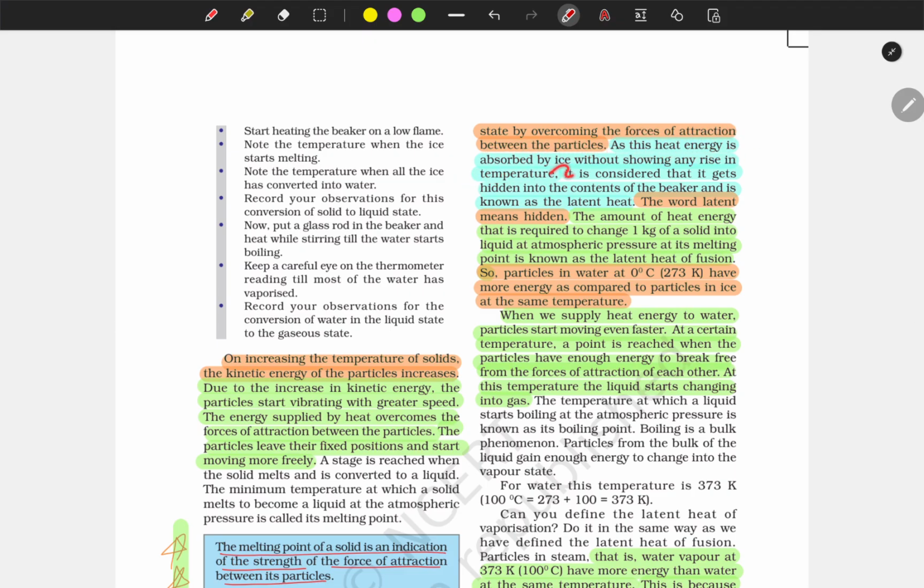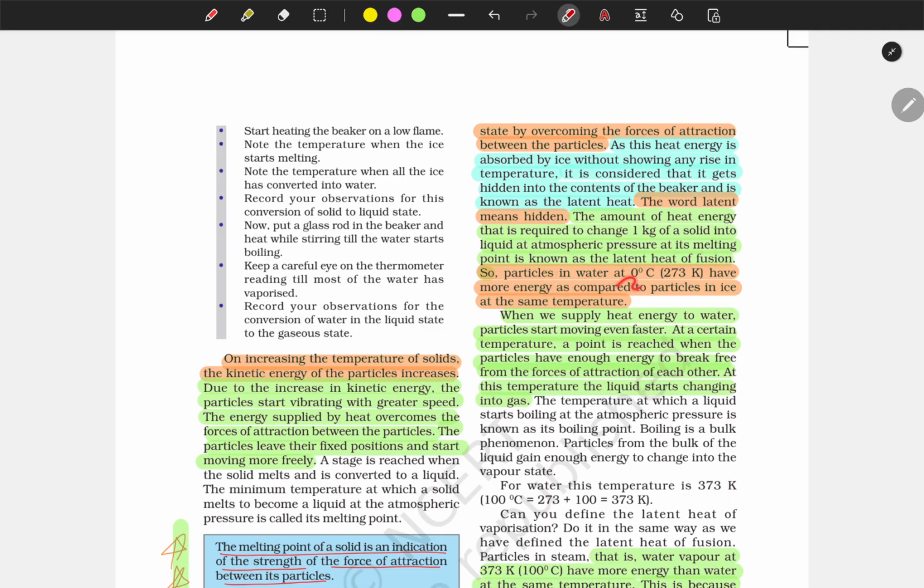As the heat is absorbed by the ice without showing any rise in temperature, it is considered that it gets hidden into the contents of the beaker and is known as latent heat. The word latent means hidden. The amount of heat energy required to change 1 kg of a solid into liquid at atmospheric pressure at its melting point is known as the latent heat of fusion.